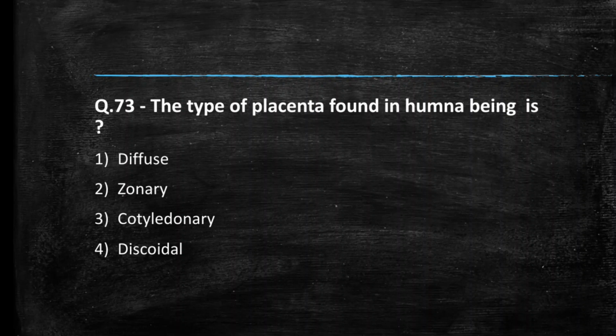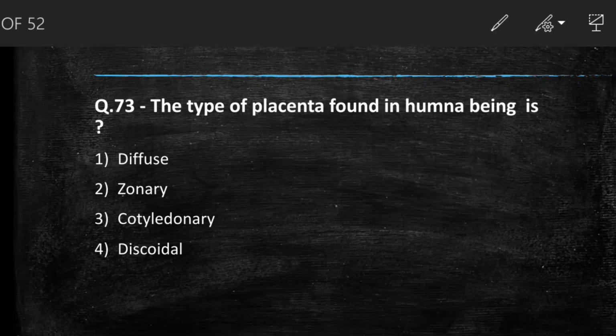Next question we have, the type of placenta found in human being is diffuse, zonary, cotyledonary, discoidal. So the answer to this question is discoidal. Discoidal type of placenta is in which maternal blood cells are in direct contact with fetal chorion. Okay, the answer is discoidal.